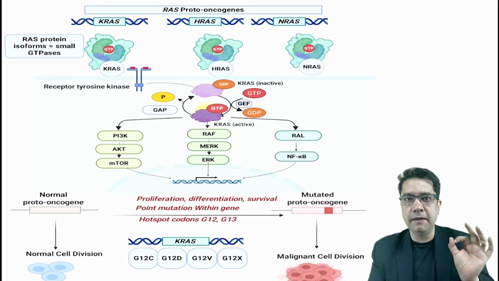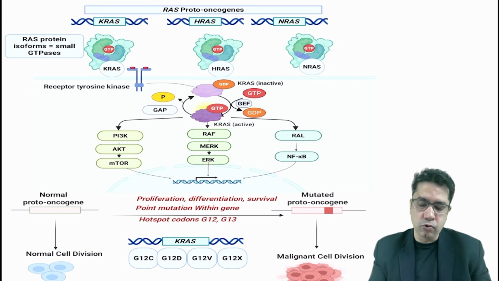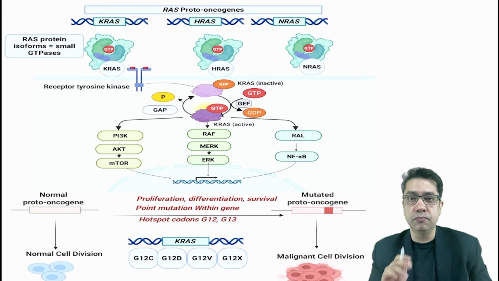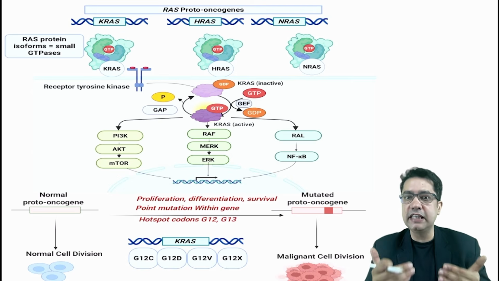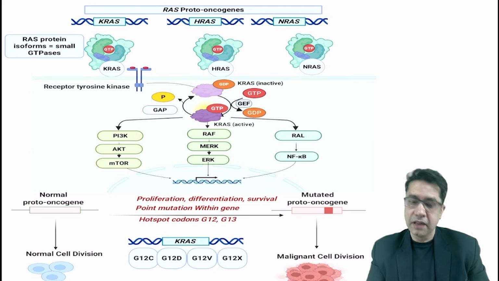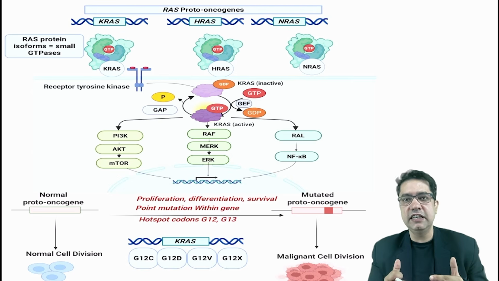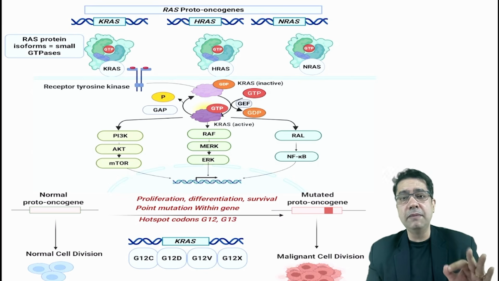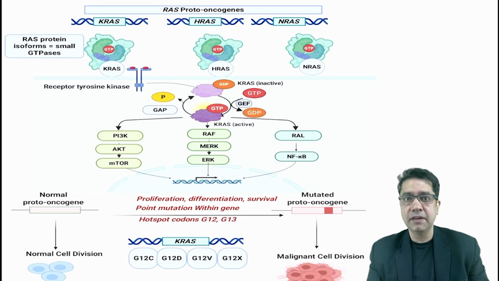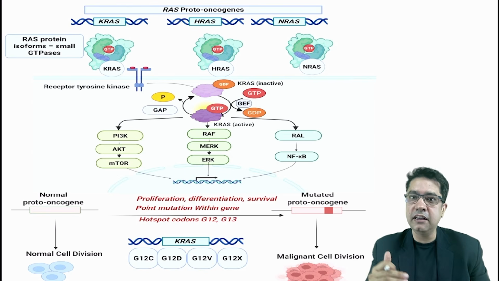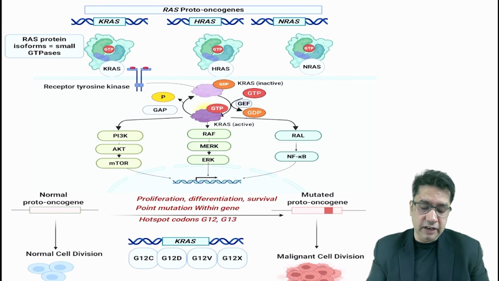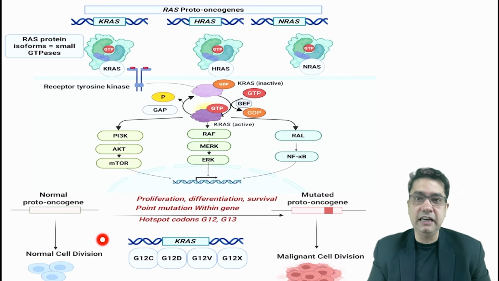So for a moment, remember, KRAS leads to RAF and PI3K stimulation, and this leads to signal transduction inside the cell, which will lead to cell differentiation or cell division. Now remember, in a normal healthy cell, this RAS or KRAS works in a very regulated manner. That means they work in a very controlled manner, which will lead to normal cell division.